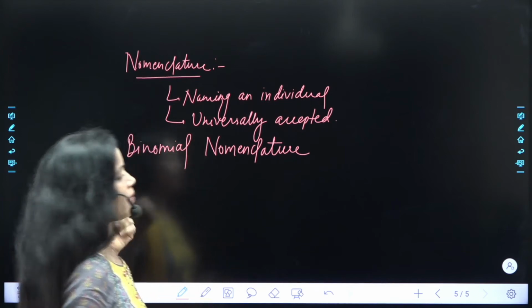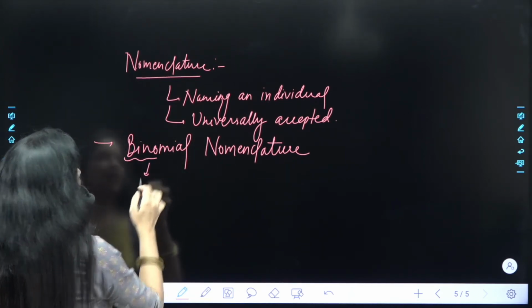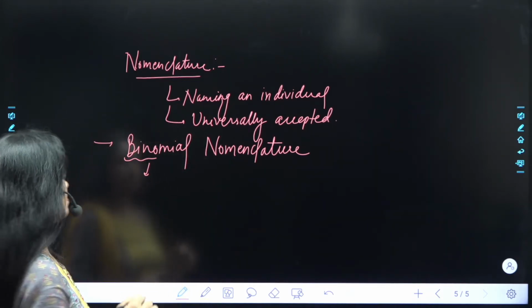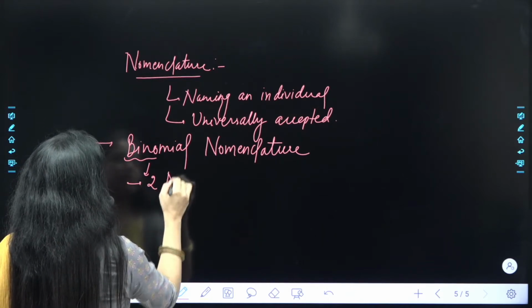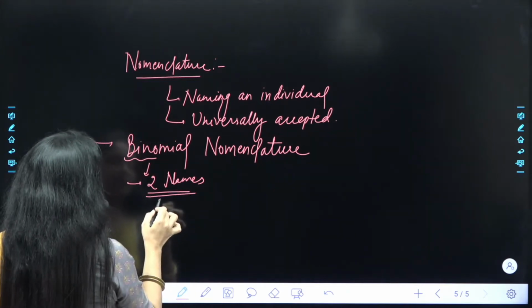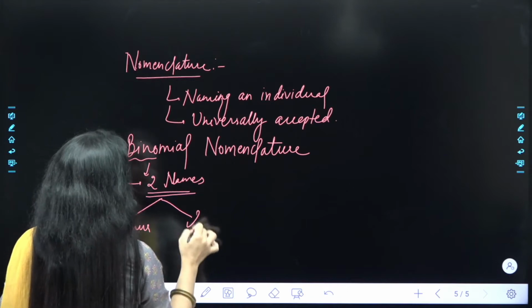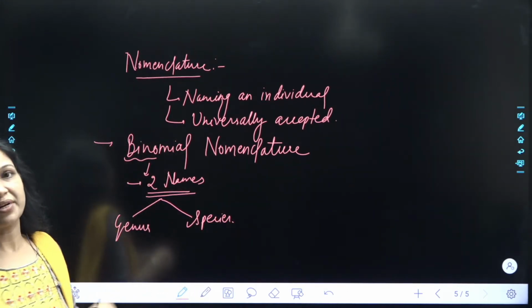Now, when we talk about binomial nomenclature, देखो, as the name suggests, हम इस तरह से nomenclature करें that it should have two names. ठीक है? Two names means like one name would be genus and the other name would be species. ठीक है? This is one of the rule of the binomial nomenclature.